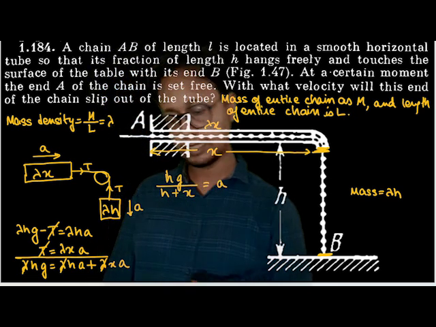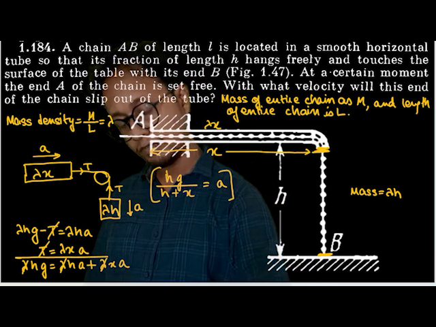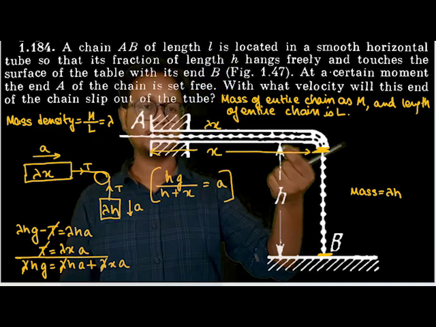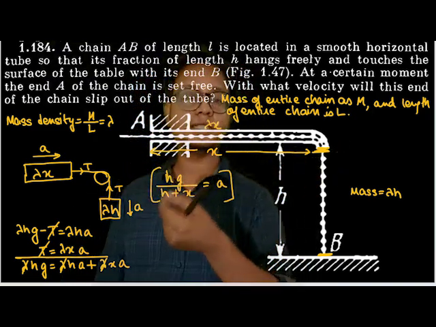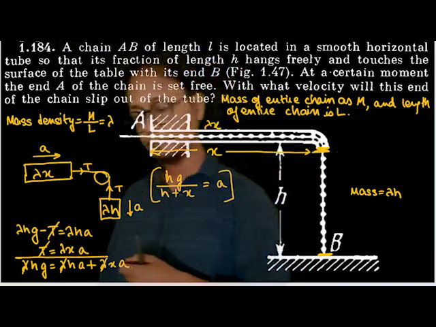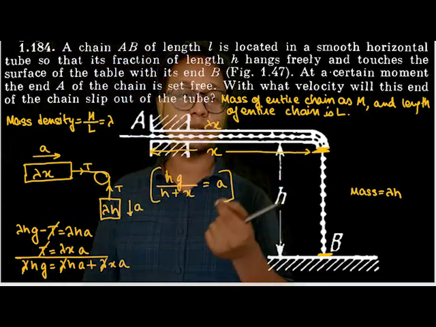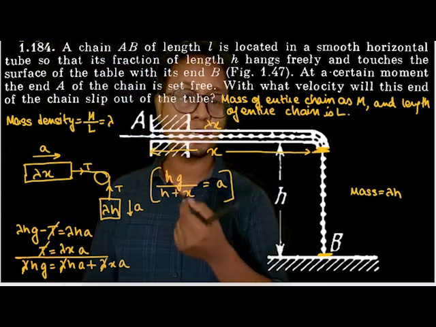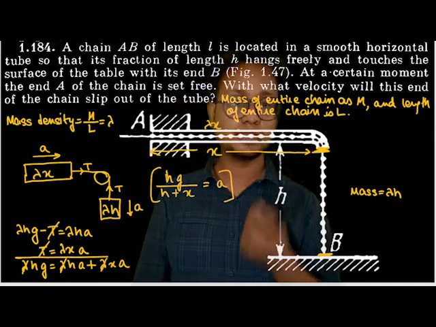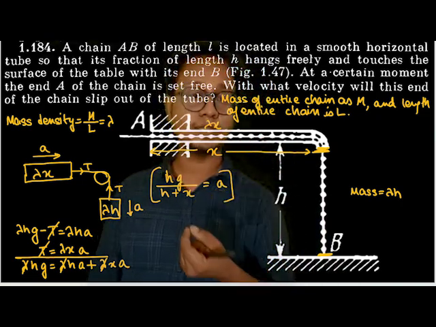This is the acceleration out here. So the acceleration of the chain would be equal to h into g divided by h plus x, for acceleration at a certain time. If you note, the value of acceleration is variable. That means the value of acceleration is dependent upon x. So as the value of x is decreasing, the value of acceleration would be increasing.